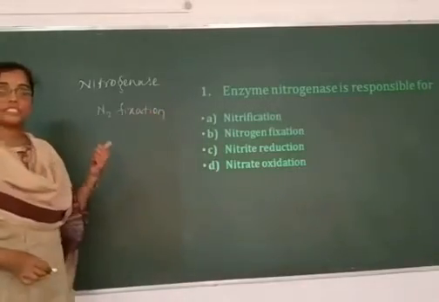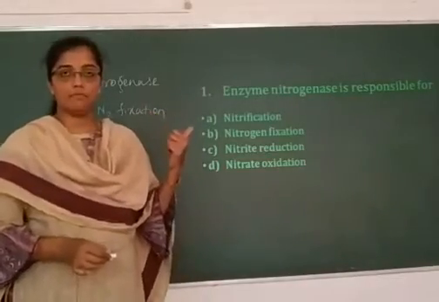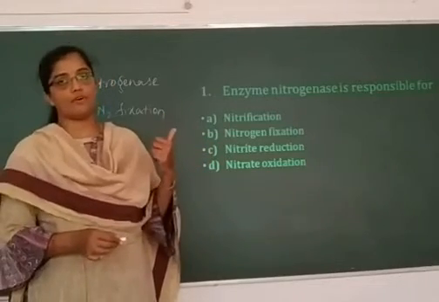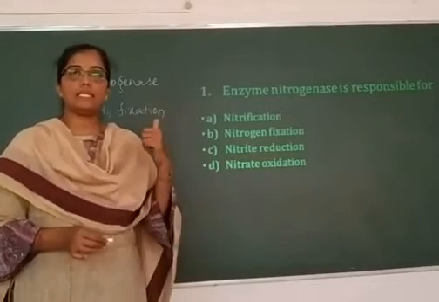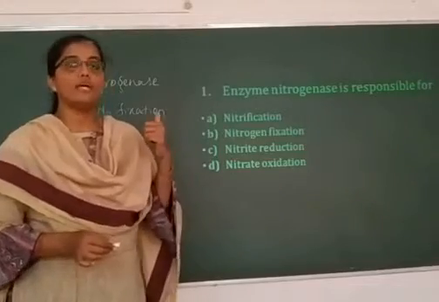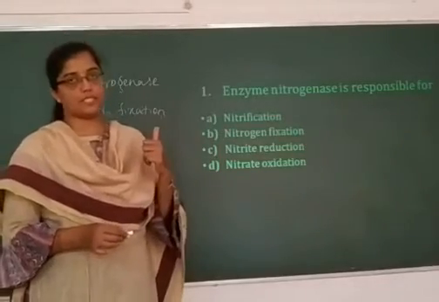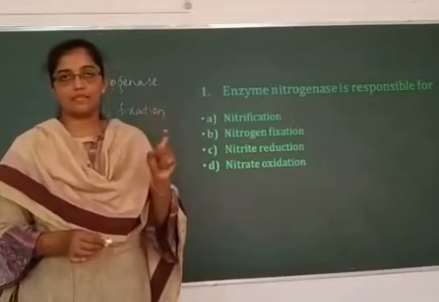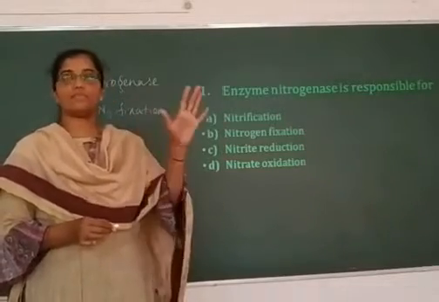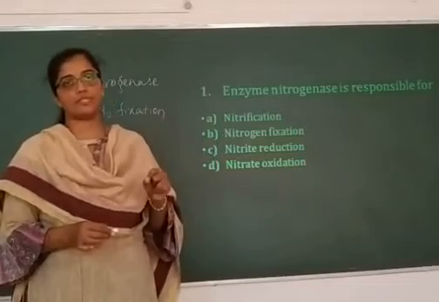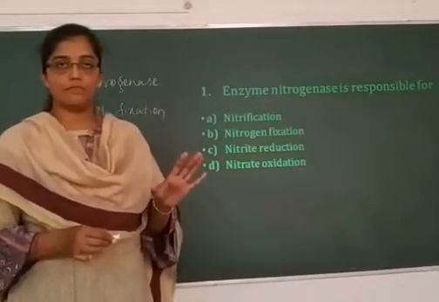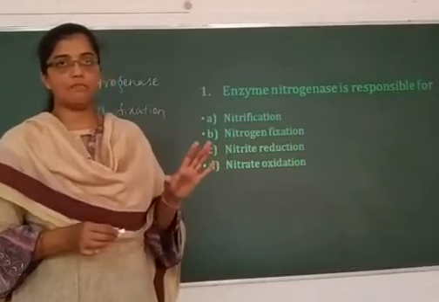It is an oxygen sensitive enzyme, that is, the enzyme becomes inactive in the presence of oxygen, and it is basically involved in the process of atmospheric nitrogen fixation. In the atmosphere, nitrogen is present in the gaseous form, around 78% of the atmosphere.